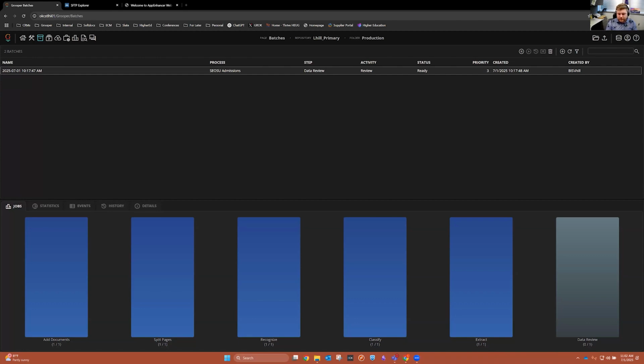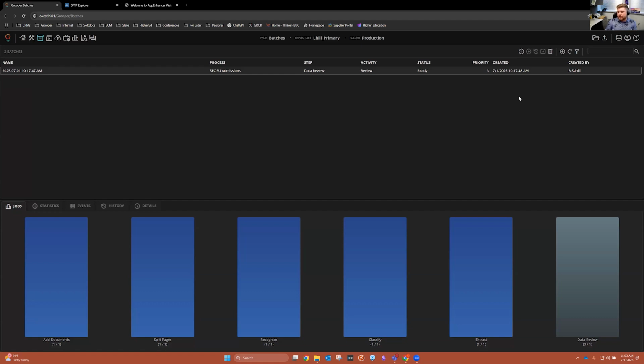So this is the Grooper dashboard. Think of this as what an end user might see when they're processing documents, or transcripts in this case. Think of this almost as your queue. As transcripts come in, we can set it up to be automated, so they just appear here in the queue and kick off a process. But every once in a while, and I'm sure you all experience this, you may still get some physical transcripts that need to be scanned in, and we still have that ability as well. We keep this very flexible, with the ability to handle both.